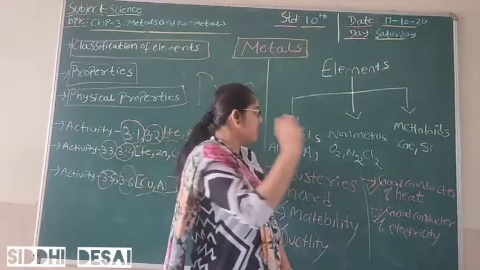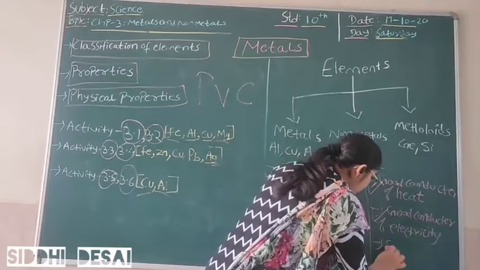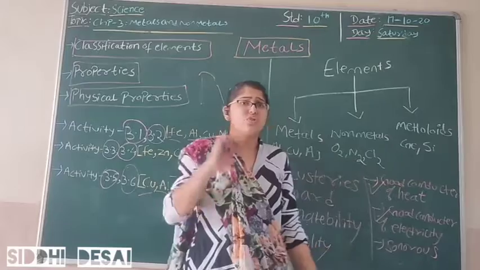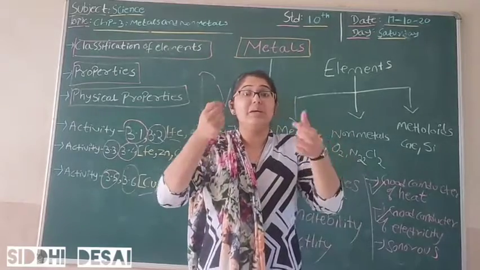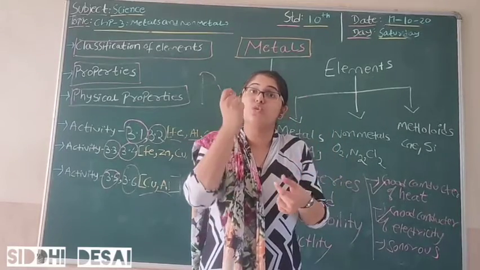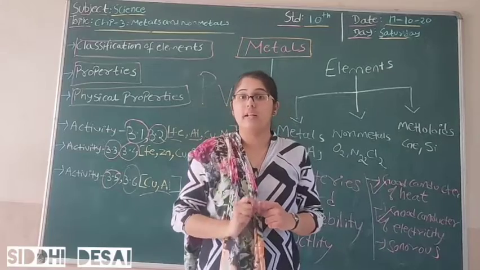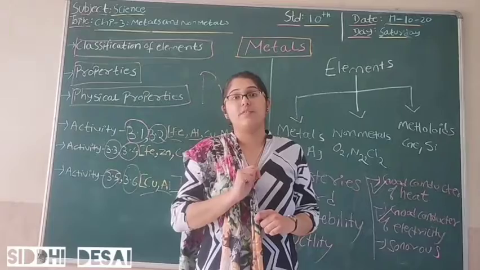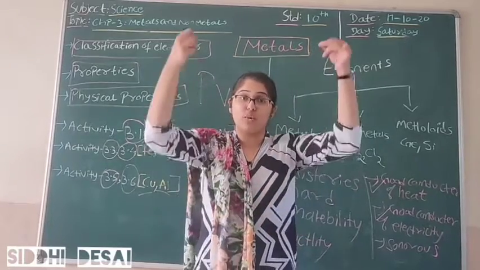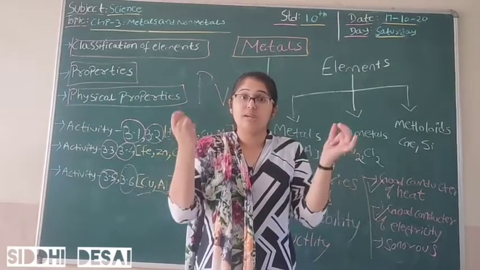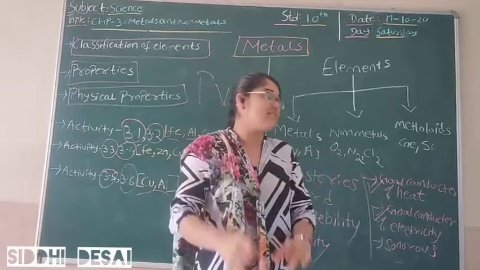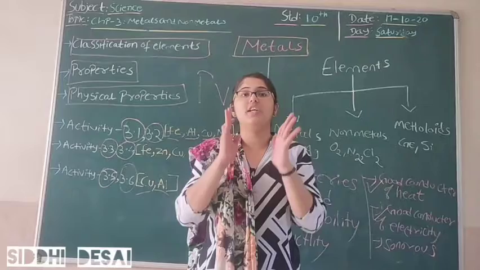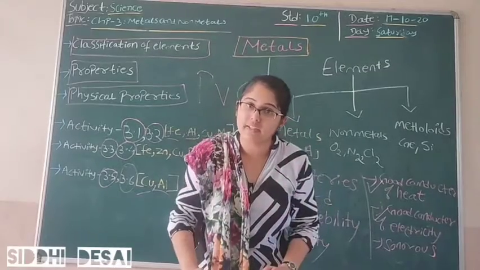I am writing sonorous sound. So what is sonorous sound? A deep, intense sound which is obtained from metal. I am repeating, a deep, intense sound obtained from metal. So you have seen when I drop the scale down, you are able to hear a deep, intense sound, that is nothing but sonorous sound, and that is the very last property of our metals.